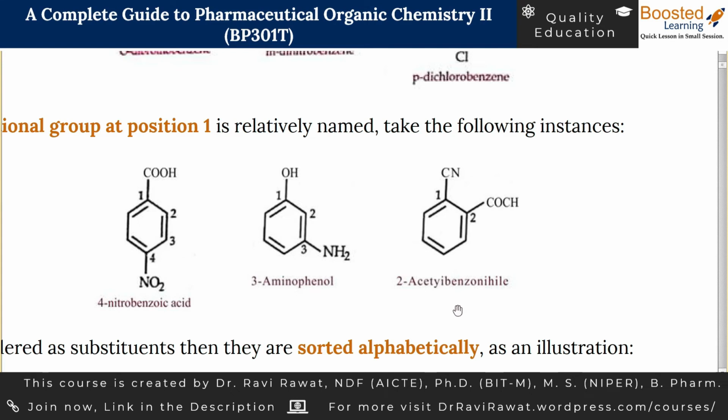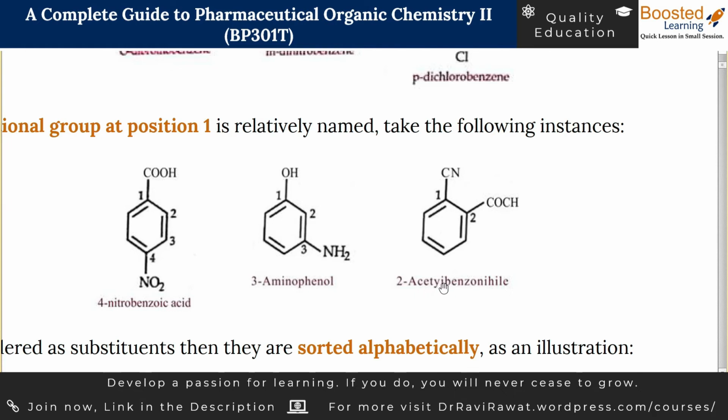So in this case, we are going to name benzene with cyano as benzonitrile. When we were discussing benzene and its derivatives, there was a case where cyano on benzene is called benzonitrile. So we are going to keep this as the main functional group, and as per the cyano group, on the second position is the acetyl group. So we can name this molecule as 2-acetylbenzonitrile. The I should not be there.